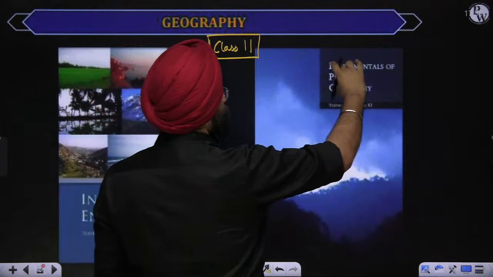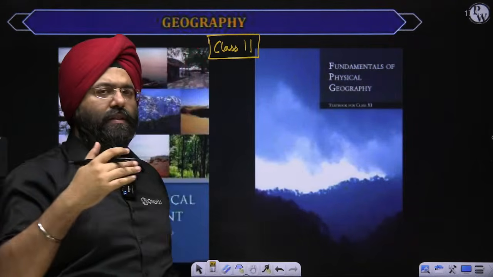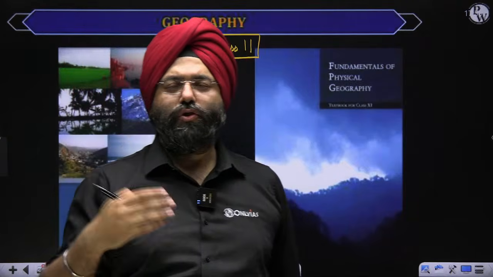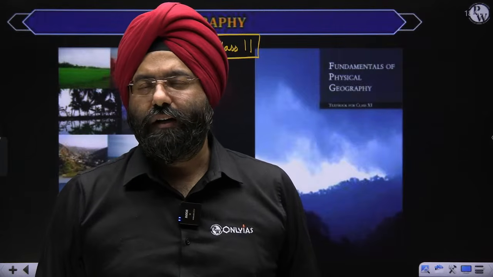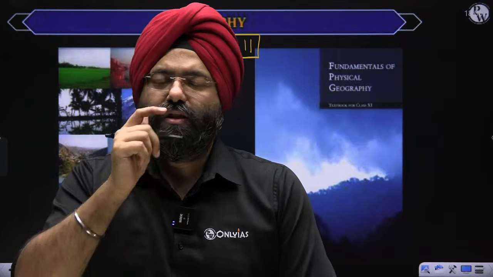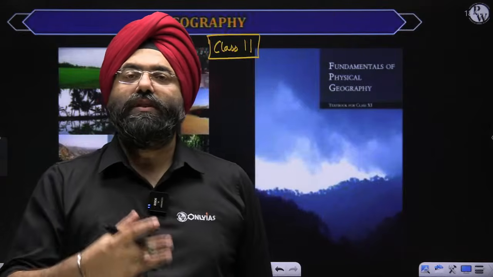First is Fundamentals of Physical Geography, which covers geomorphology, oceanography, climatology, biogeography, and soil geography. It does not mean you're just reading; if you are preparing on your own, this should be read very well so that you know every aspect of this book.